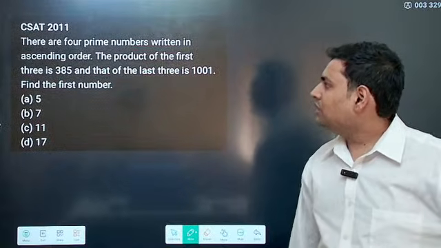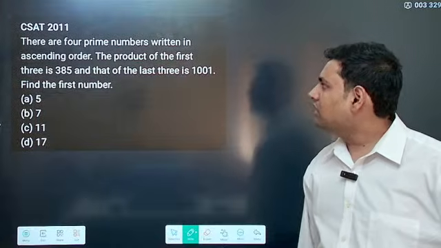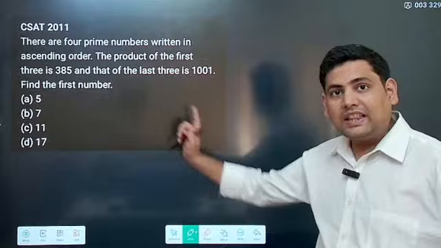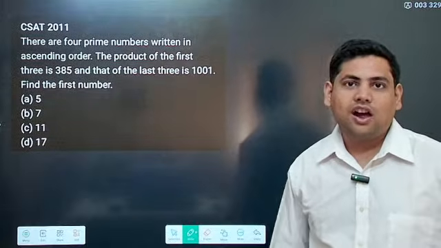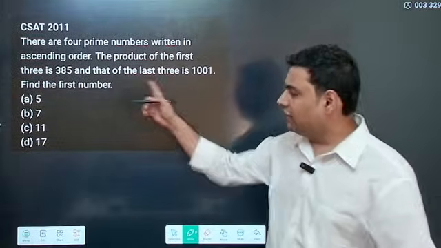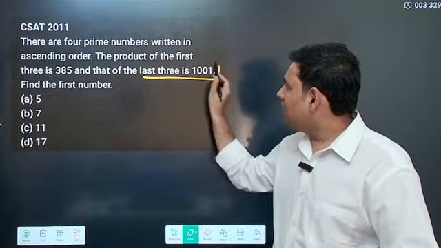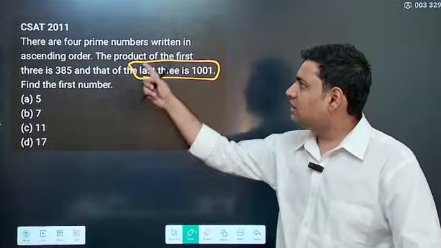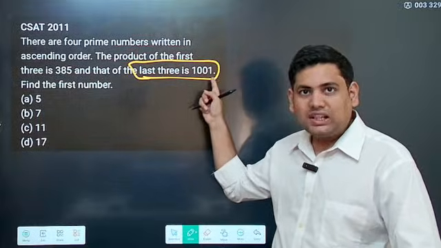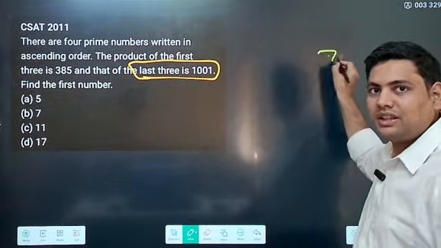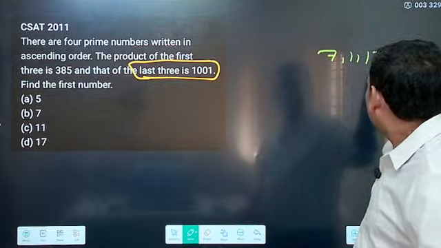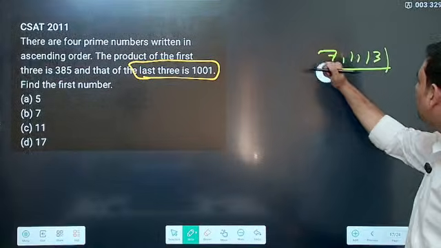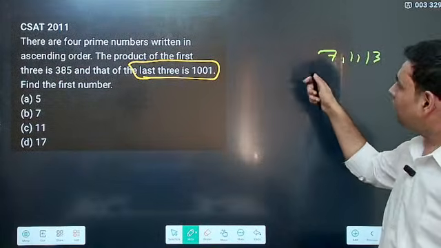There are 4 prime numbers written in ascending order. The product of the first 3 is 385 and that of the last 3 is 1001. Now you don't even need to think anything. The last 3 of the 4 prime numbers give you 1001. What are those numbers? 7, 11 and 13. So you know the 3 numbers already. Now what should be the first number?